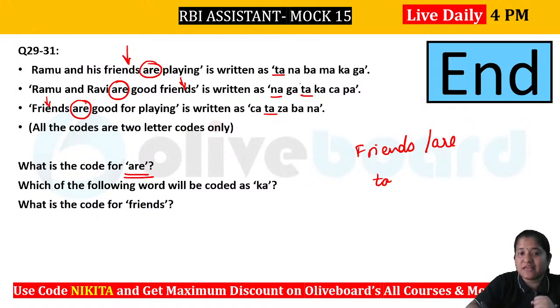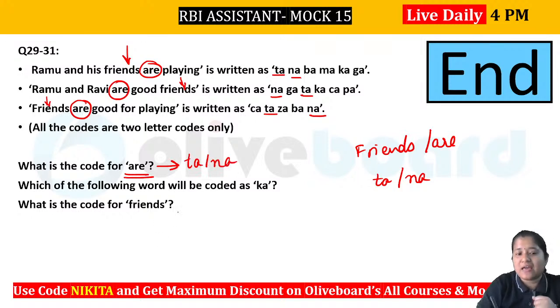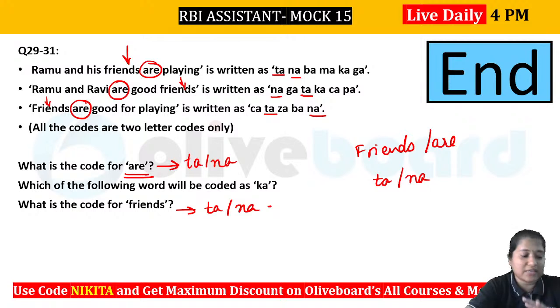Na. Yes, we have na as well. You can see na and na in here as well, right? So ta and na. So that means here we will have either or between your ta and na, right? This is also ta and na, and the last one, that is also ta and na. Okay, so that means we will not be able to determine whether it's ta or whether it's na. So yes, we did not check that we have a common thing between your friends and R, right? We will not be able to make it whether it's friends or R.